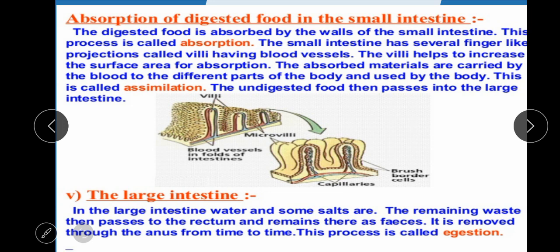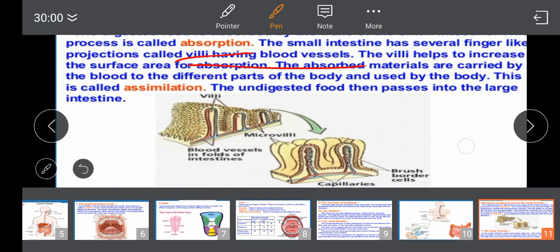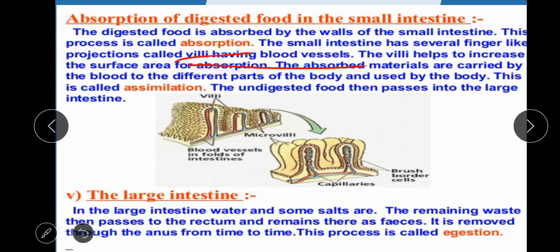In the process of absorption, the small intestine has several finger-like projections. These finger-like projections have a large surface area and are known as villi, which are connected to our blood vessels. The villi help to increase the surface area of absorption.